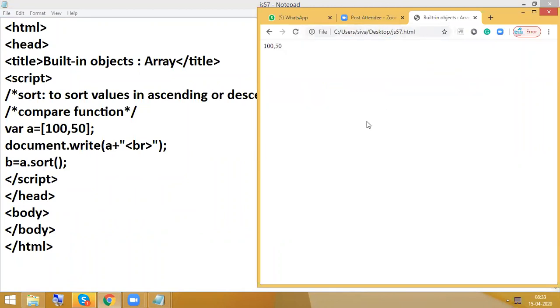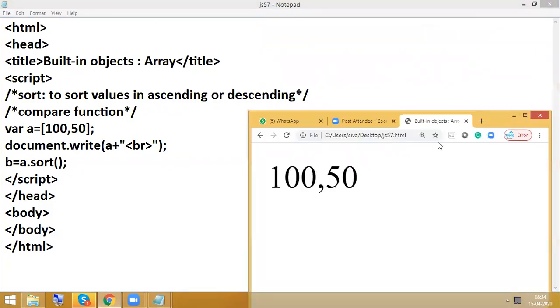So arrays is very, very important in real time, especially if you are working with jQuery examples as well as Angular examples. Splice is most frequently used. Push also is a most frequently used concept in real time. Even if you go to any interviews, at least one task will be based on arrays only. But in JavaScript, we are just learning the concept. How to use it in real time, we will discuss in jQuery and Angular.